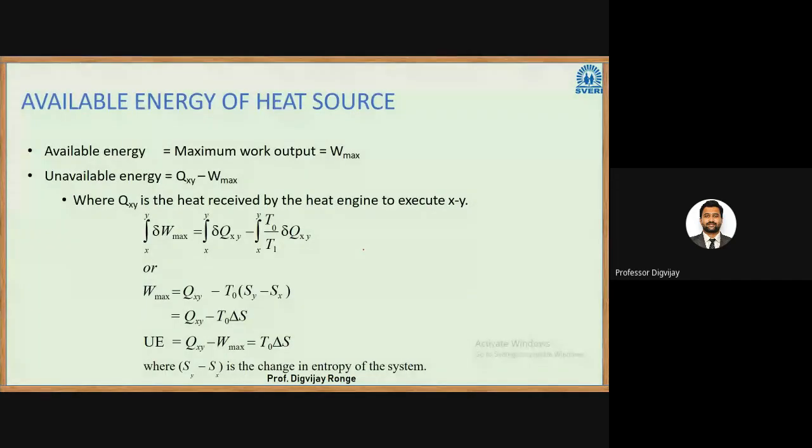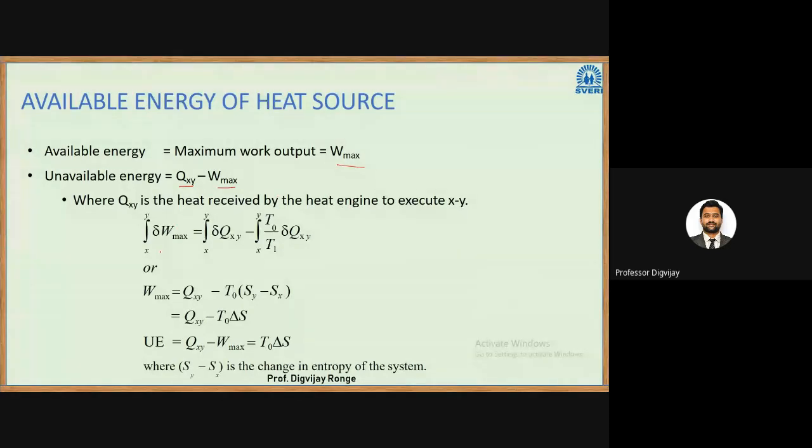So there is a derivation for the available energy of the heat source. Available energy is equal to maximum work output, or W max. Unavailable energy will be equal to heat input, that is Q minus W max, where Q_XY is the heat received by the heat engine to execute the XY process. Here a little derivation is given.